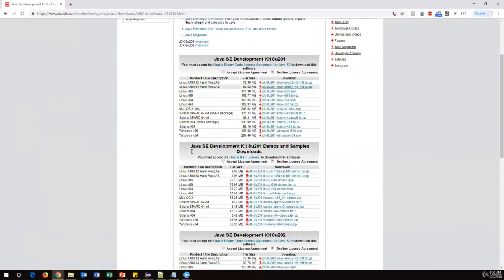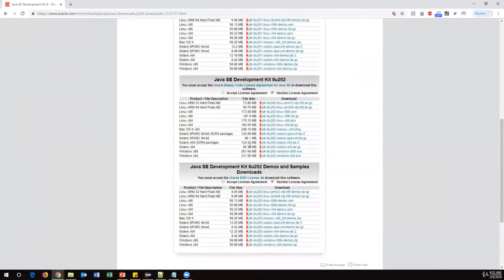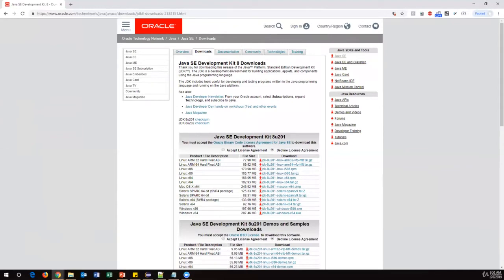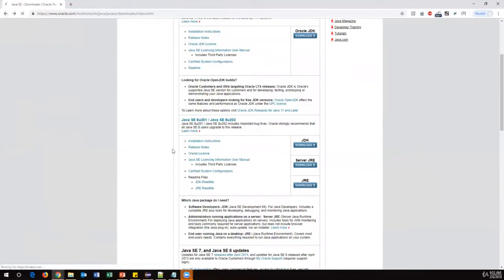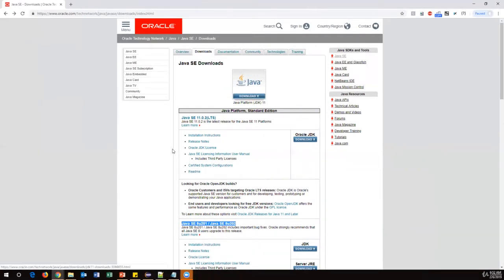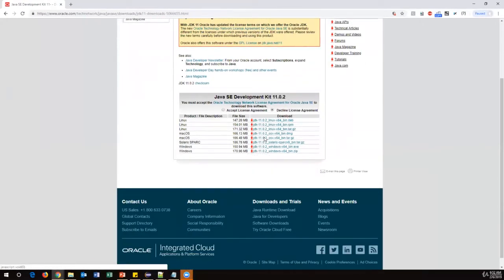Here there are multiple versions and multiple operating systems available. Just come down here, and these are all saying JRE. These are all JRE software, but we need JDK, right? So let's go back, and this is talking about Java 8. Till Java 8 everything is free, JRE, JDK, everything is free. But if you download from this one, it will download JDK 11, which is the latest version. So let's click on this. Now this is your JDK 11. If you install this one, you will get only the JDK part.